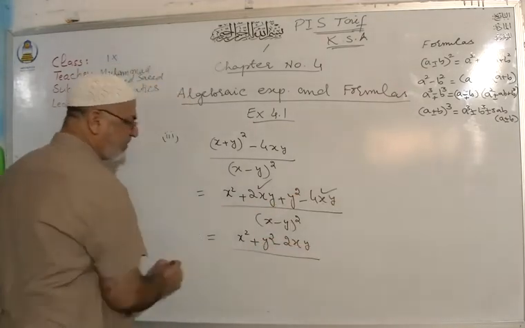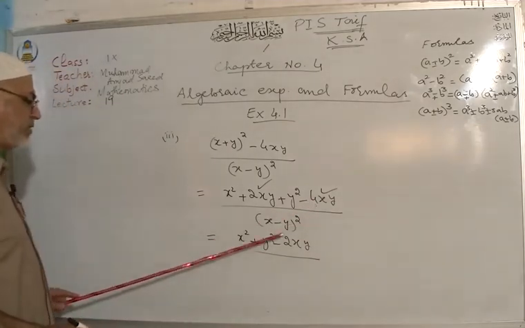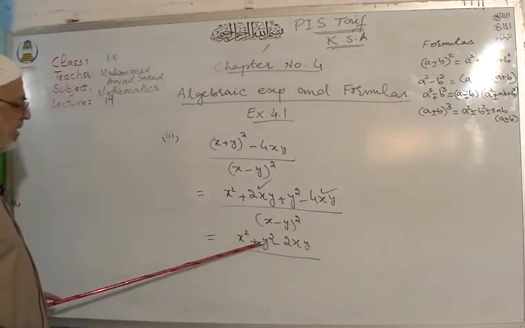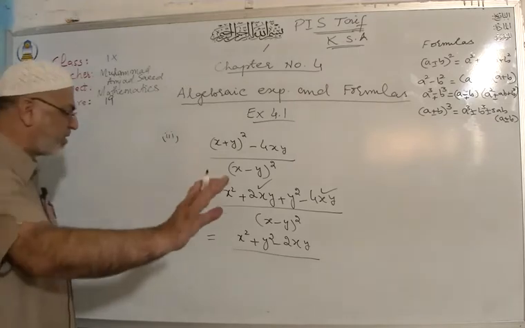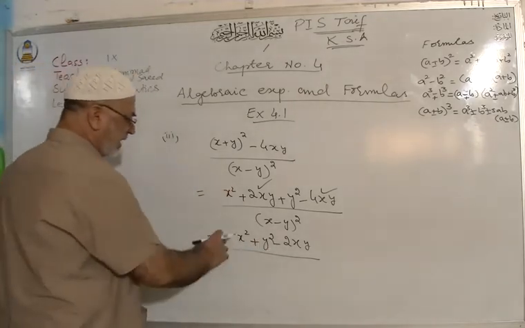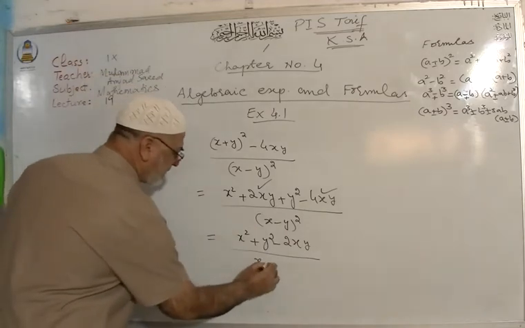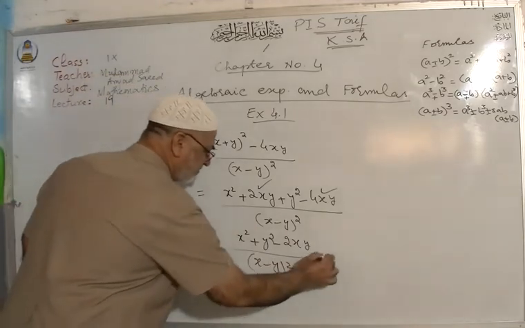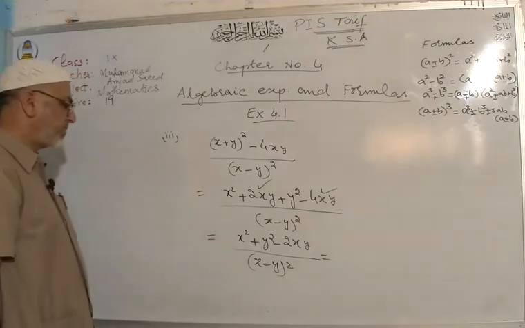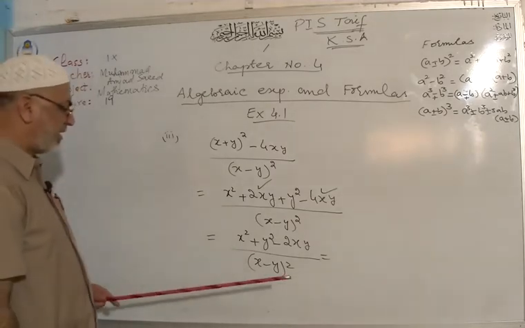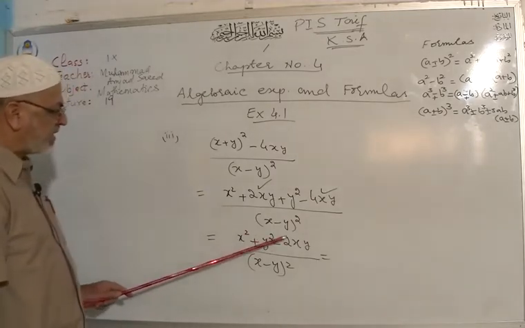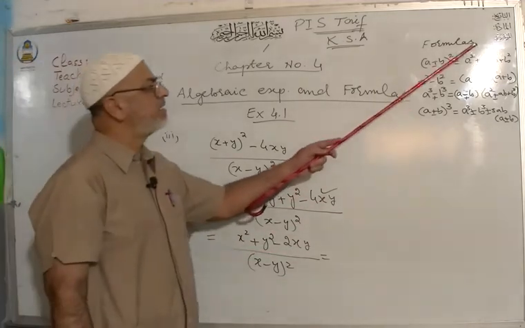2xy. And remember that you can write down 4xy or 2xy in the center or at the end, no problem. That makes no difference at all. You can write down a square plus b square minus 2ab. Similarly, this is x minus y whole square. So you can check x square plus y square minus 2xy.